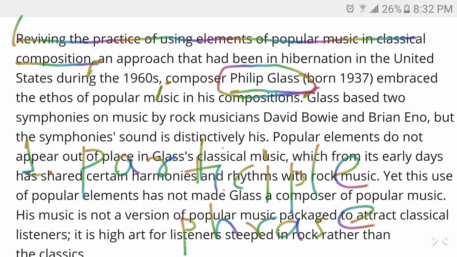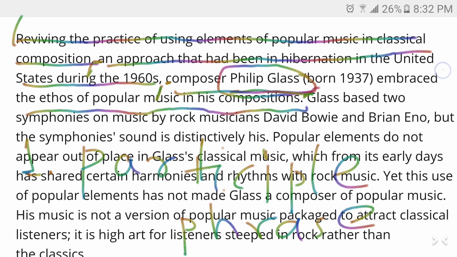That's the same thing. So we can ignore reading the additional information and we can ignore reading the participle phrase. So all we have is the main clause. What is the main clause? Composer Philip Glass embraced the ethos of popular music in his composition. So that's our main verb, embraced. So that's the main sentence.